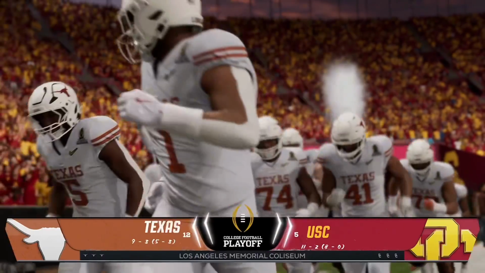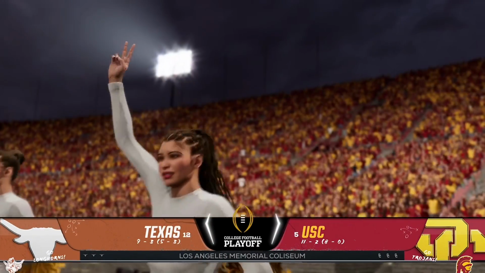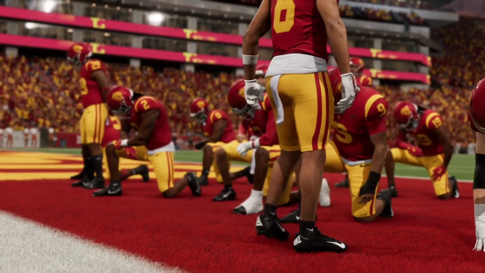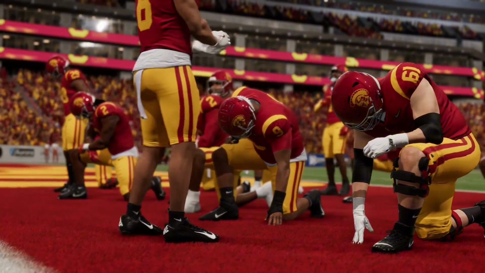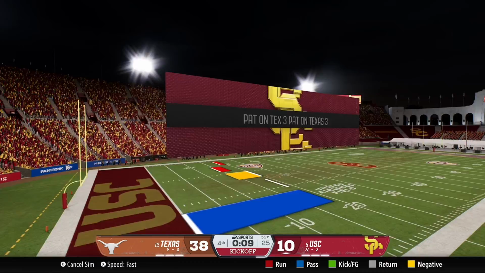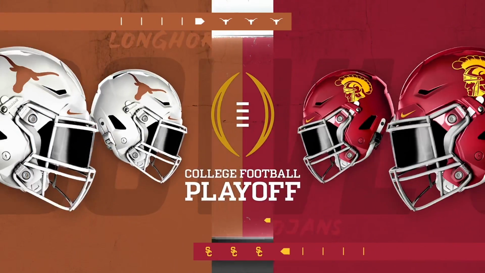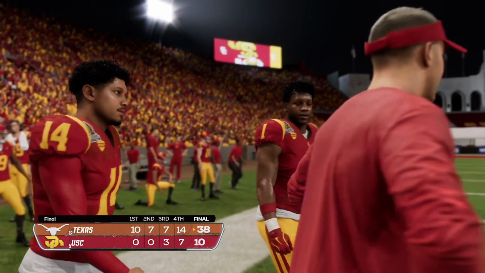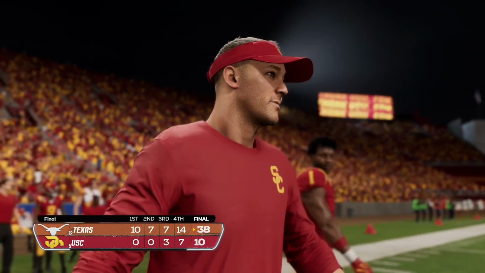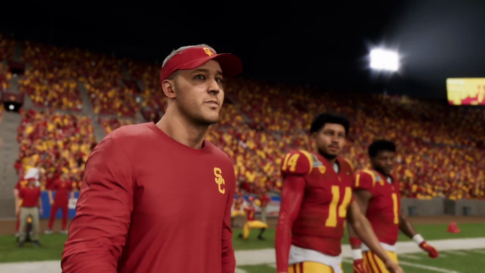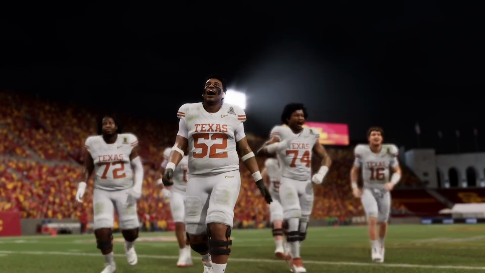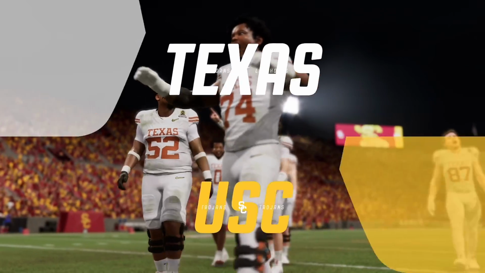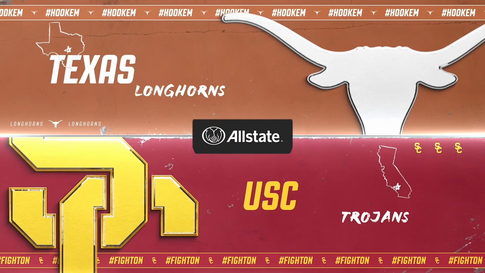But also, let's see Texas's. It just is non-existent. Okay. Well, they put what? Why? Okay, I thought the cheerleaders were wearing Texas colors for a second and had a USC in it, but anyway, here. Texas ended up just blowing out USC, honestly. I mean, it was kind of a close game. I mean, it wasn't really. I'm going to keep it real with you. They kind of just came back in the second half. It was like 24-0 or something, if I remember correctly, in the first half.